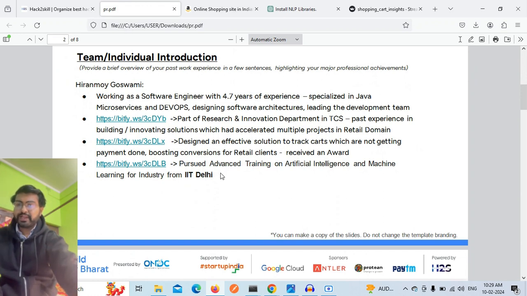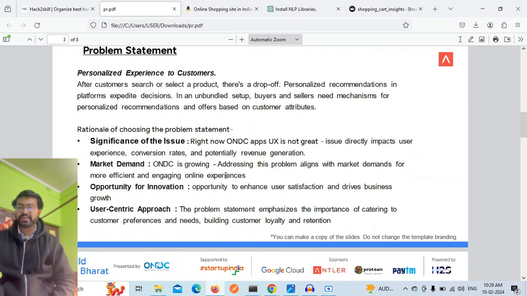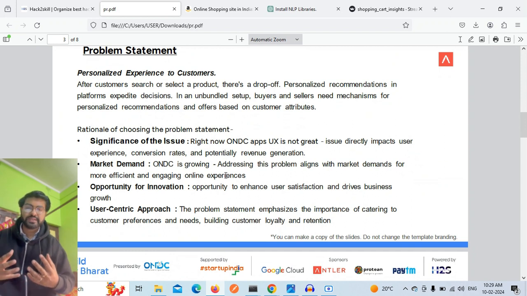With that, I have come up with a solution for my problem statement, that is a personalized experience for the customers. Whatever network we are having in ONDC, what I have felt is that the customer recommendations and the user experience in buyer apps like MyStore, Craftsvilla, or other websites connected to ONDC, be it Paytm or the food ordering process, don't seem to be very fascinating. The user experience is not so fascinating.